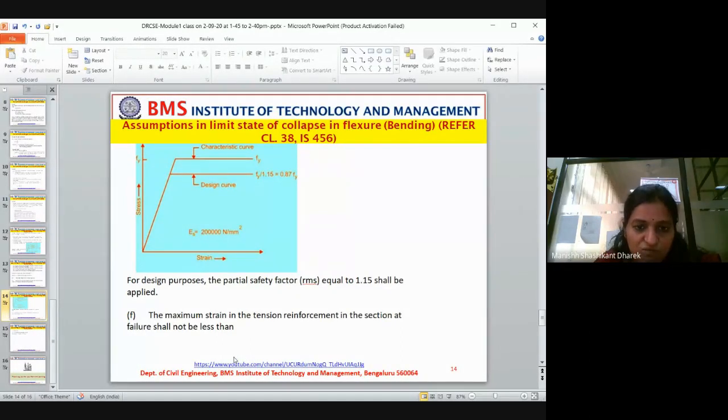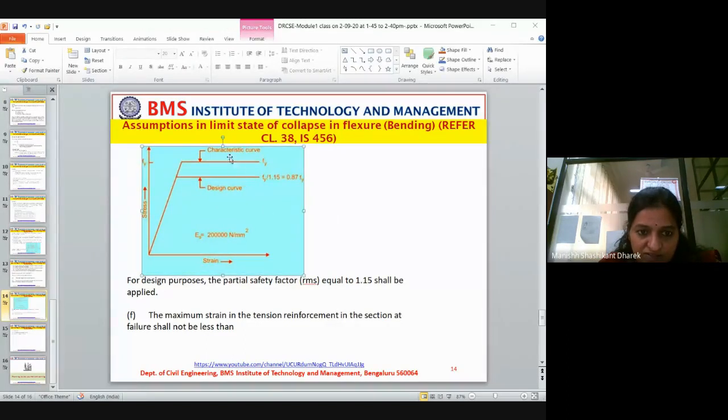Now, that was with respect to concrete. This is with respect to steel. The same thing we discussed in the beginning classes, right? Now, if you consider steel, look at this. This is a characteristic curve, which says 100%. When you consider the safety factor, you will get a safety factor of 1.15. You will get the design curve, which is equal to 0.87 fy.